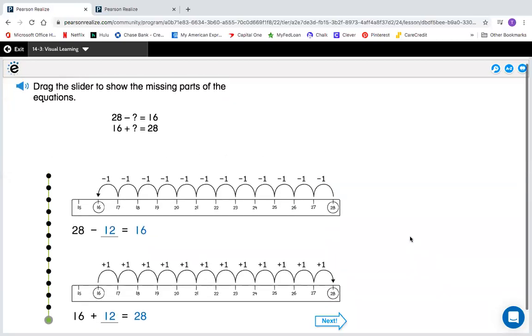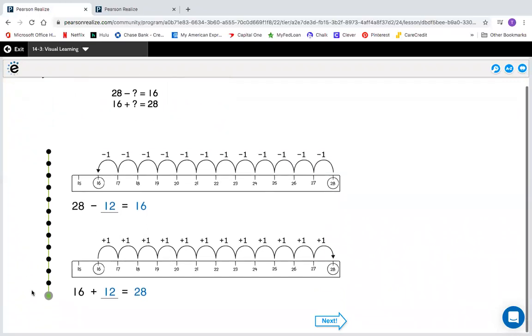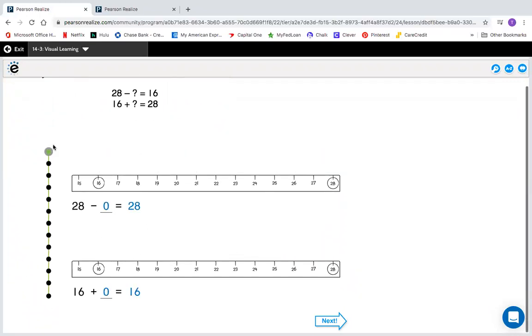Drag the slider to show the missing parts of the equations. Oh, it already showed it. So let's see. So 28 minus 0 and 16 plus 0. We can see that we get the same answer. This should be 16 and this should be 28. So let's see. Ooh, it always goes fast. So there they did minus 2, they did plus 2, and you can see where we're at. We're still not where we need to be. We haven't met the other side yet. Now we're at 6 and we're at 22, but we're not at 28 or 16.